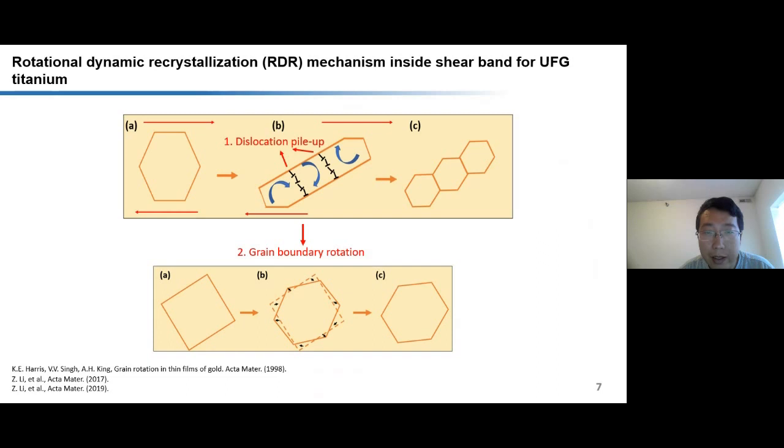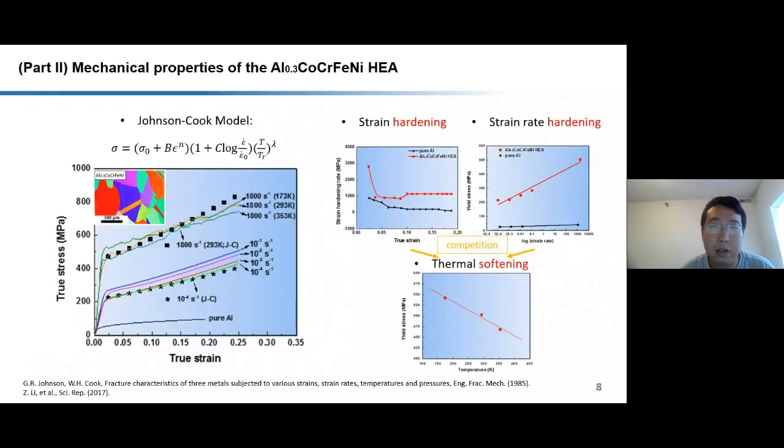But are there any structural metallic materials that can show better resistance to shear localization? At the same time, we also examine the advanced cobalt-chromium-nickel high-entropy alloys. This kind of high-entropy alloy has a low stacking fault energy and a high strain hardening rate, high strength, and high fracture toughness. It can even increase its fracture toughness at lower temperature due to the higher strain hardening rate.